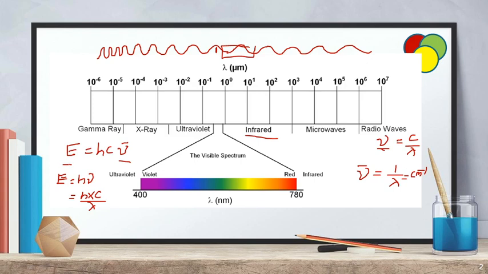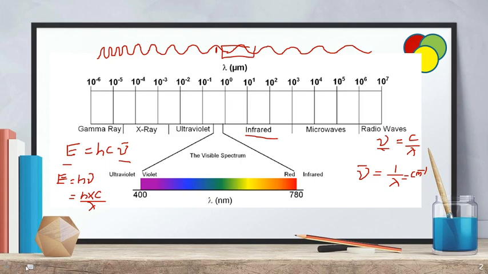When a particular amount of energy falls on the matter, the matter can absorb some amount of energy. Due to the absorption of that energy, some vibrations can take place in the case of infrared spectroscopy.